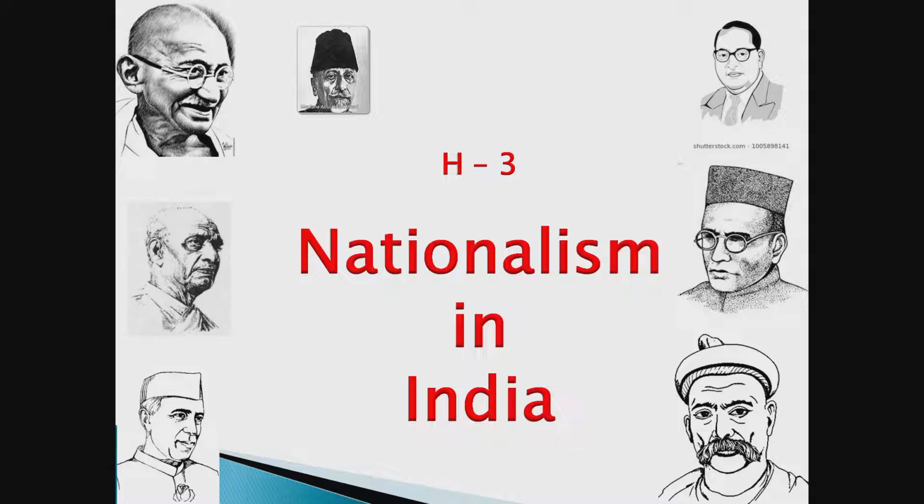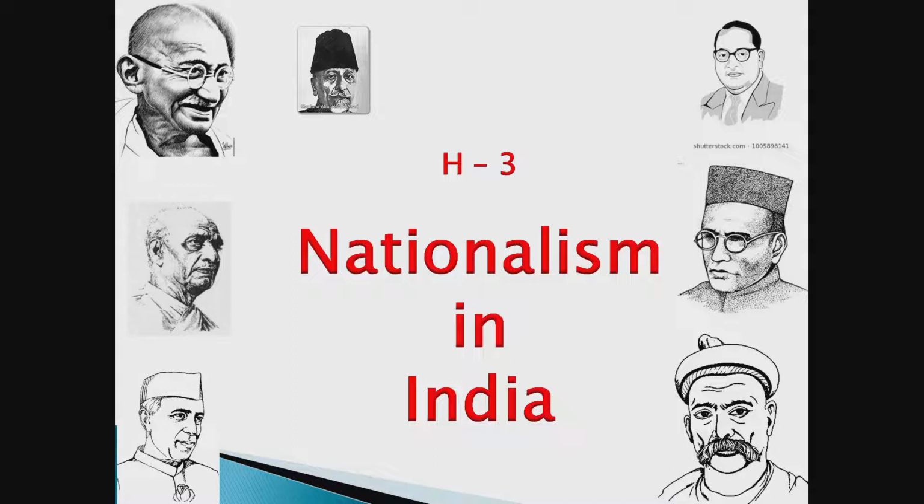So here in this poster you can see some protagonists of this movement: Gandhiji, Sardar Vallabhbhai Patel, Pandit Jawaharlal Nehru, definitely Savarkar, whom you can see here, and Lokmanya Tilak, who was not part of the non-cooperation movement and civil disobedience movement, but still these people were indirectly connected to this movement. The ways of Gandhiji and Lokmanya Tilak were definitely different, but the intention of both these very famous, popular leaders was the same.